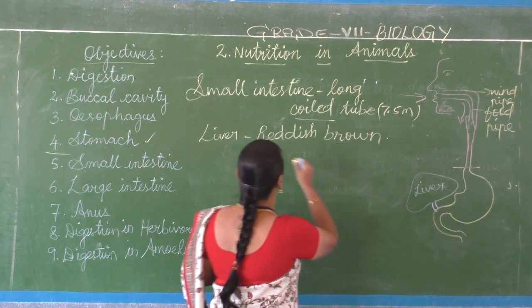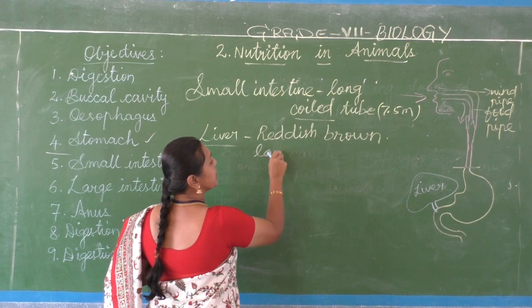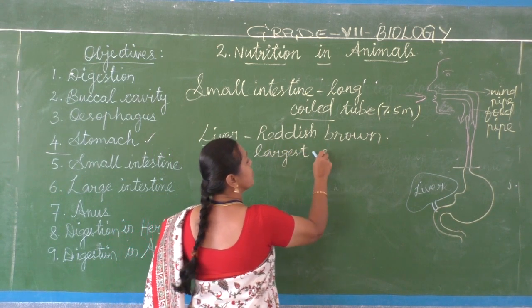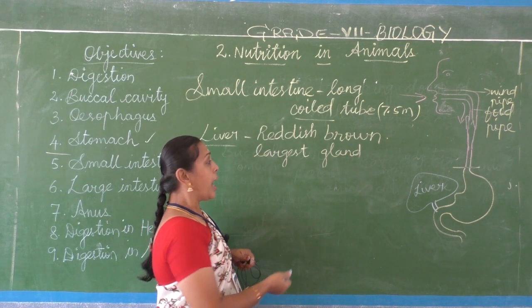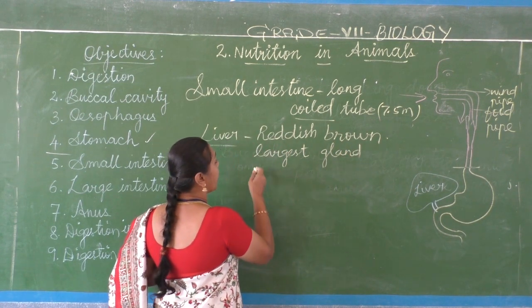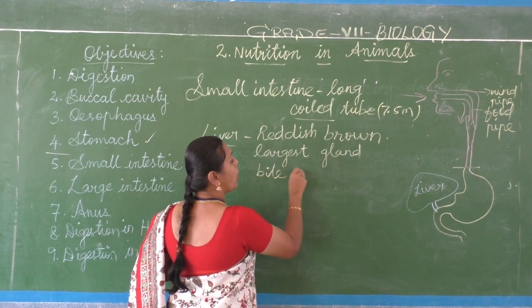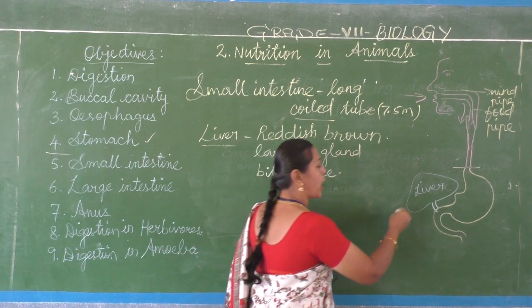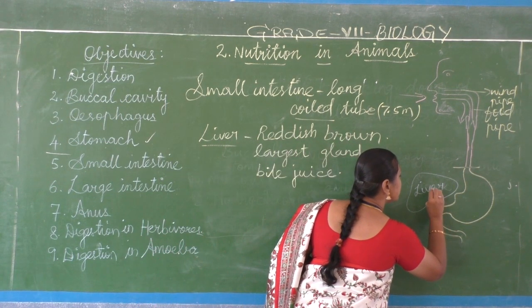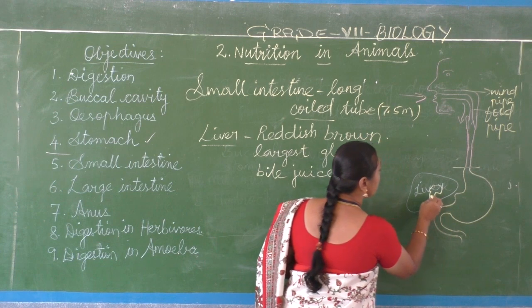The liver is the largest gland in the body, and it secretes bile juice. Inside the liver region there is a small organ called the gallbladder.